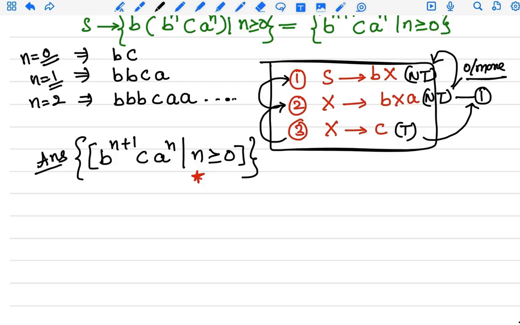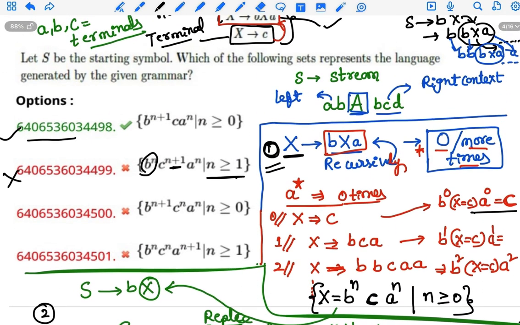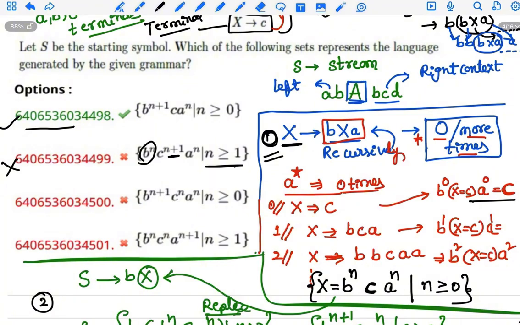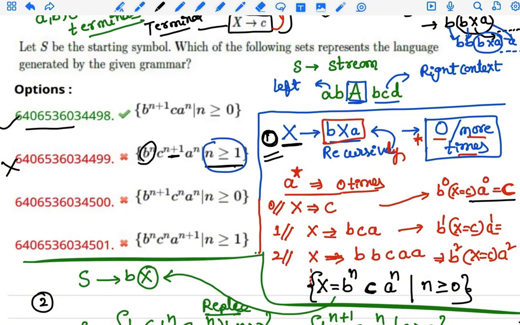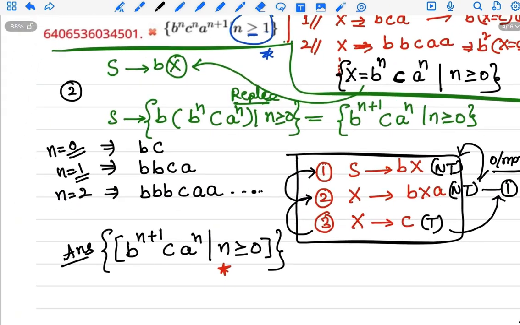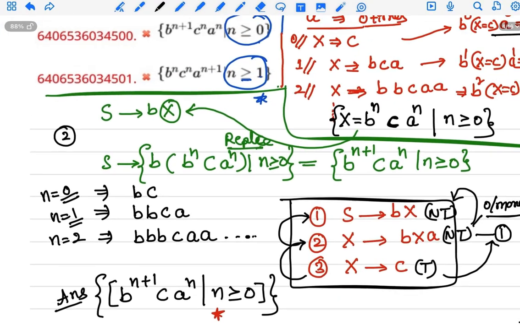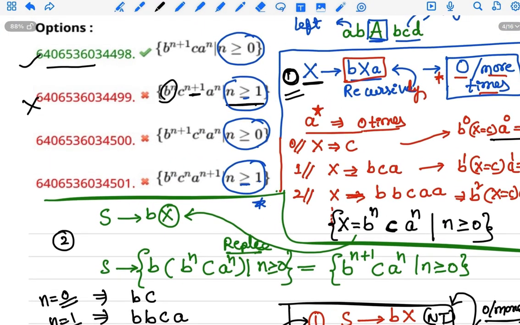Sometimes the options are the same but here they change, friends, so concentrate on this also. Greater than or equal to 1 versus 0 is very important. All other options are incorrect, and option A is correct for this question.